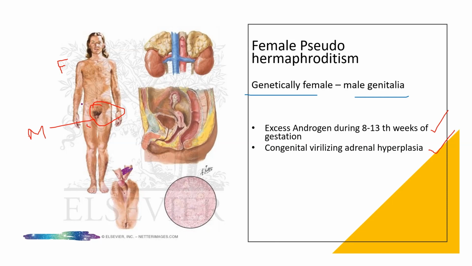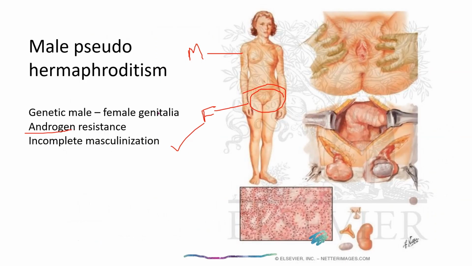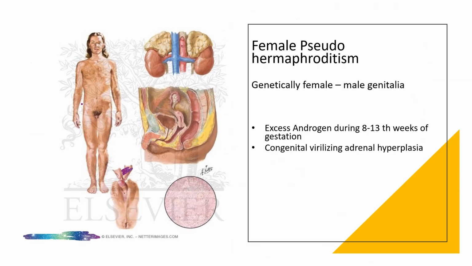In male pseudohermaphroditism, the individual is genetically male, but shows female-like external genitalia. This condition can occur due to androgen resistance. In this condition, the tissues are less responsive to male hormones, resulting in incomplete masculinization.